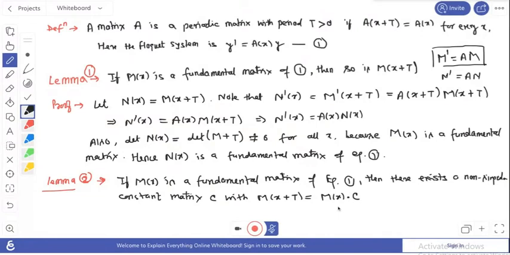Okay. So this is also a result: if this is the fundamental matrix of your Floquet system, and the quotient matrix is periodic with periodicity T, then M(x) plus T equals M(x) into that constant matrix C. So this result we can prove. Here we take any N(x) to be the solution, and we can prove that the solution is the unique solution. Okay, so in the next page we try to prove this result.